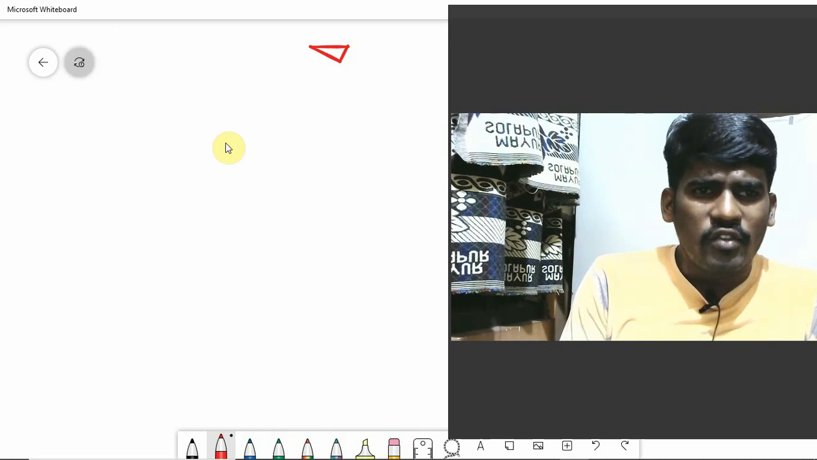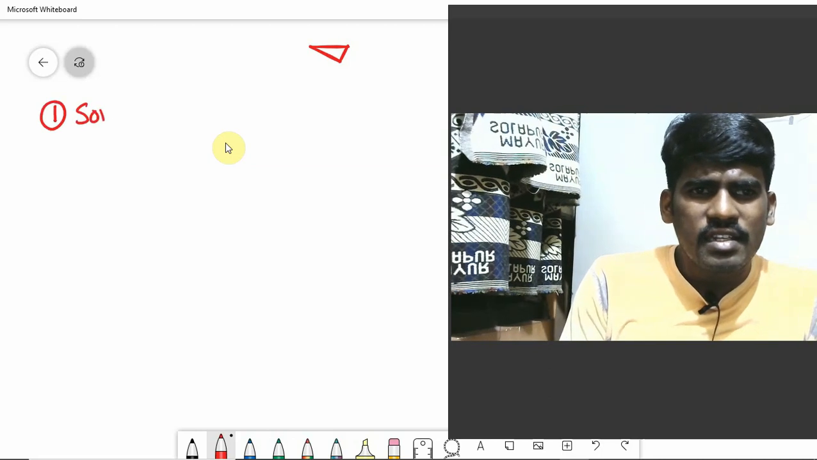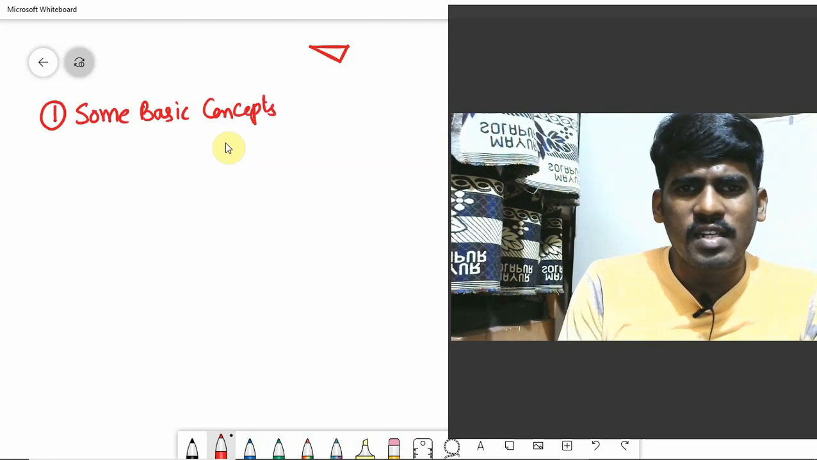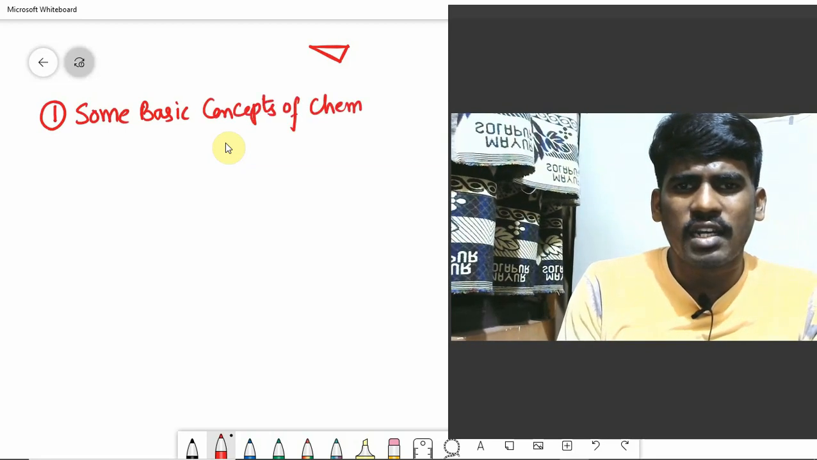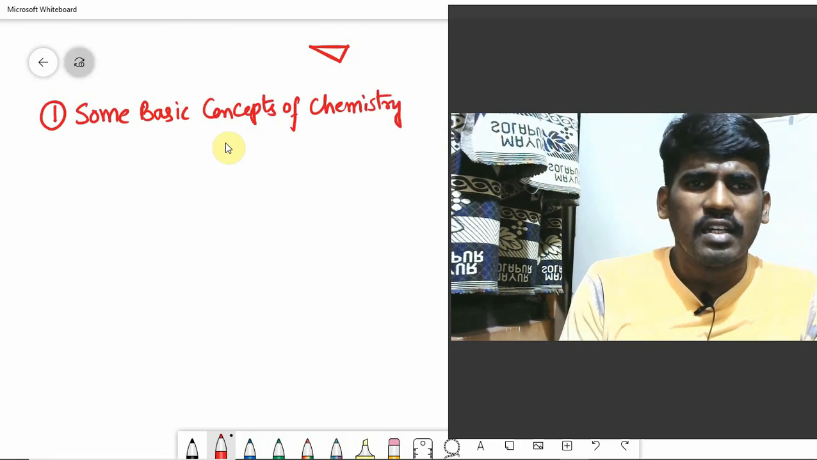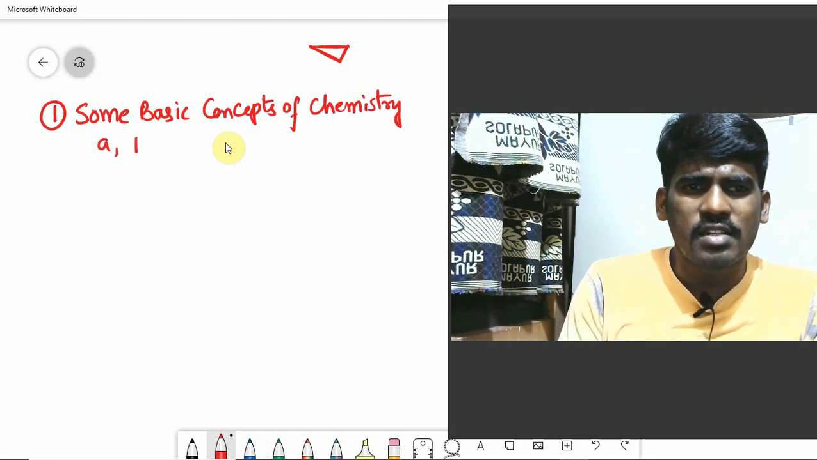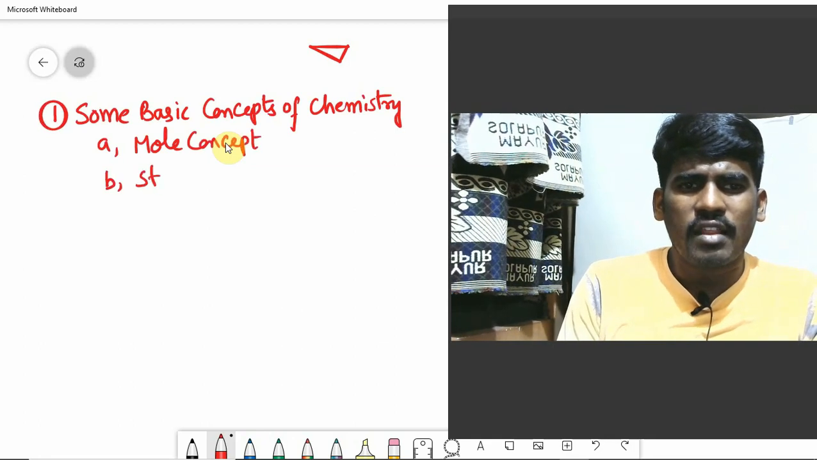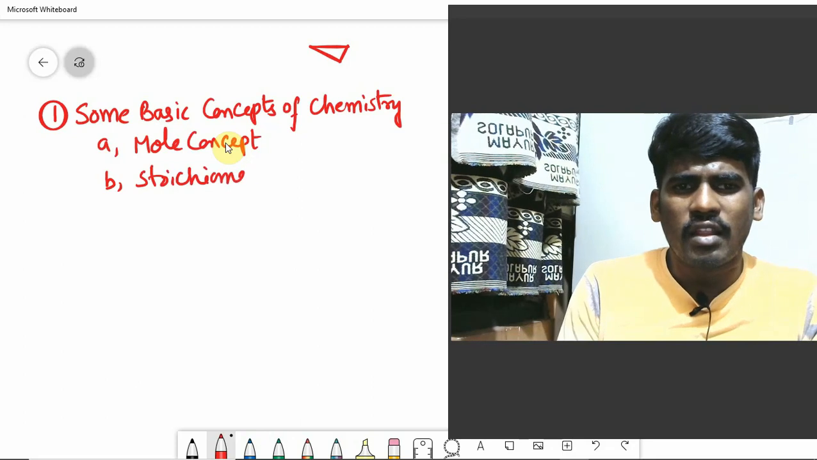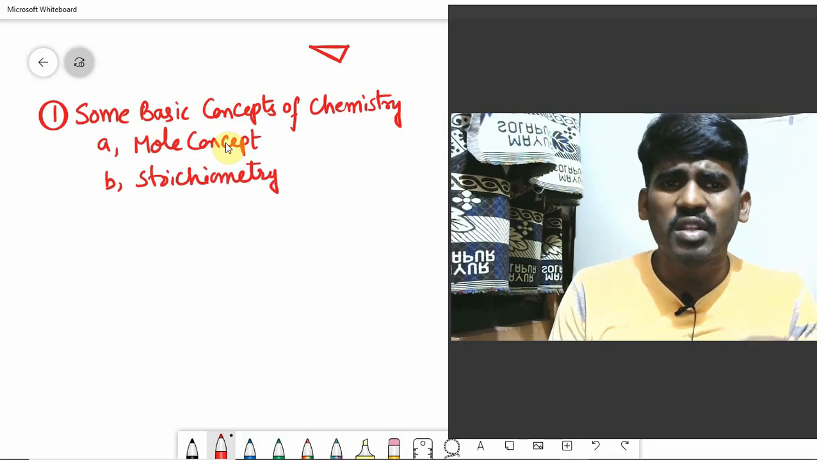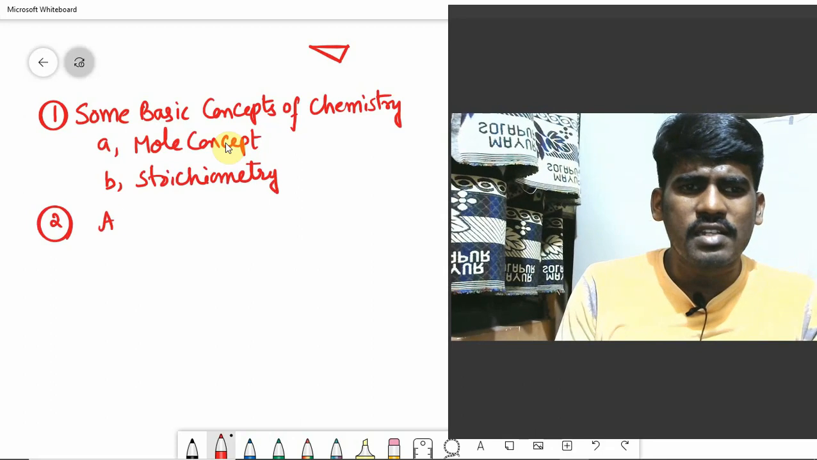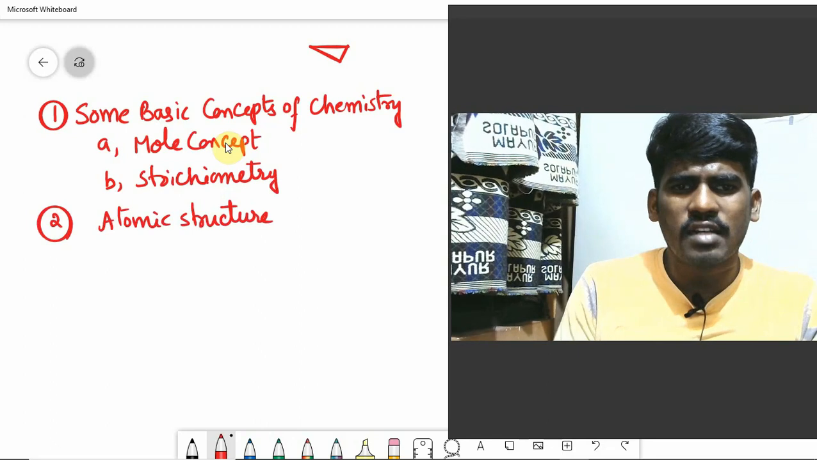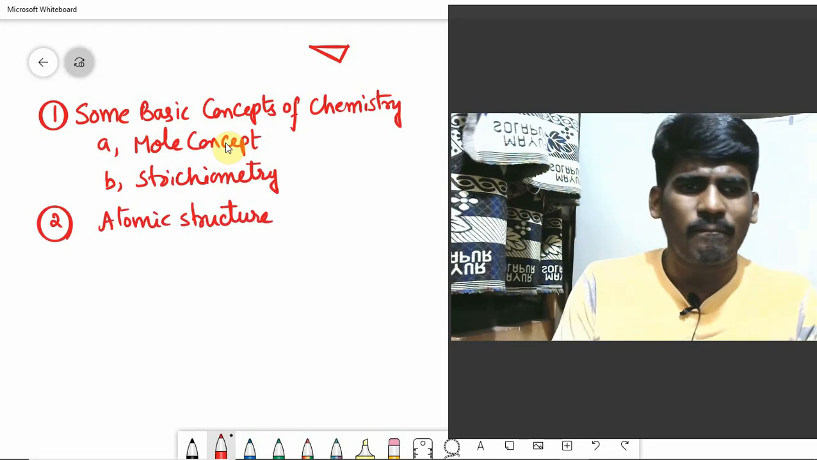First of all, the first chapter you are going to study is some basic concepts of chemistry, guys. Under this there are 2 sub chapters. One is mole concept, another one is stoichiometry. Understood the point, guys? And the second chapter is atomic structure. This is the second chapter you are going to study.